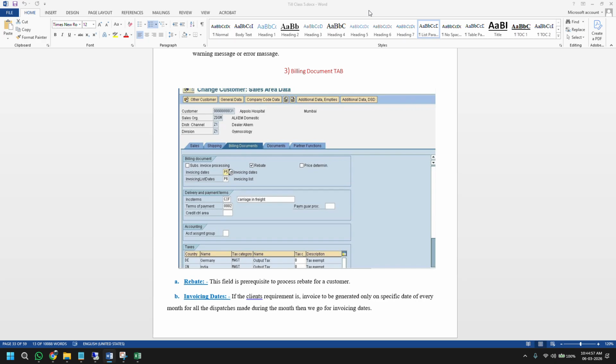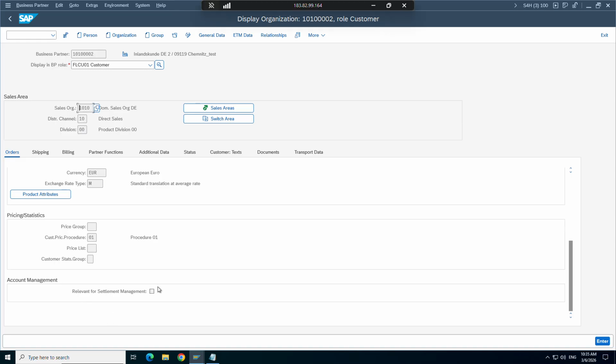As I said, this document is kind of ECC scheme. Earlier this rebate checkbox was there in the billing tab, but now it has moved to the sales order tab. So these are small changes. The functionality is more or less the same. If you know how ECC works, you will work in HANA as well. If you know how HANA works, you can work in ECC as well. But as I said, there are a few basic changes like customer master, BP, and rebate got changed.